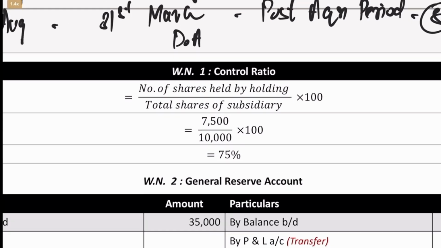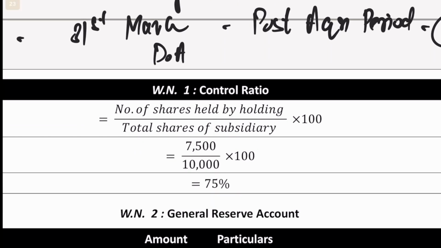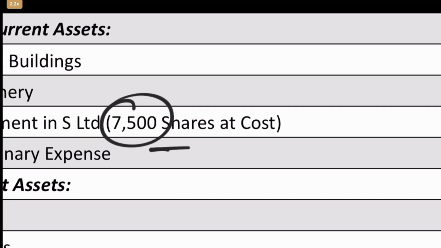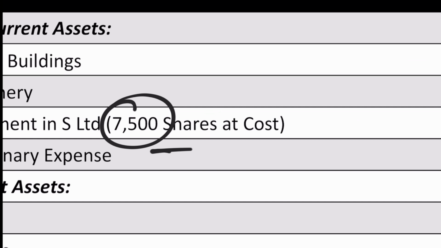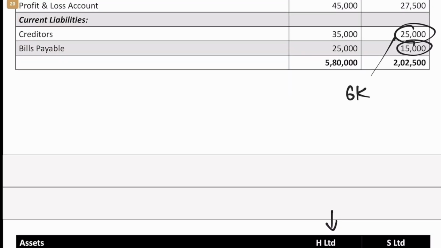Then comes the control ratio. So control ratio, we have already seen how to calculate. Number of shares held by the holding company in the subsidiary company. So that is given in the balance sheet. It is not mentioned anywhere else. Here they have very clearly mentioned 7,500 shares at cost held by H Limited in S Limited.